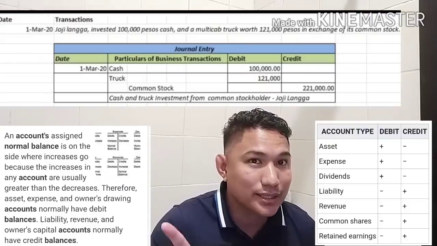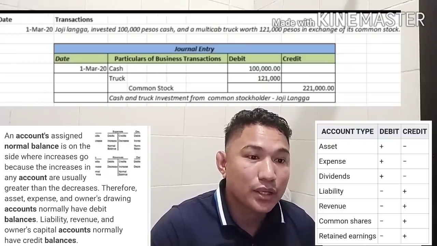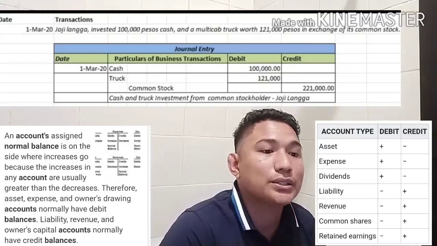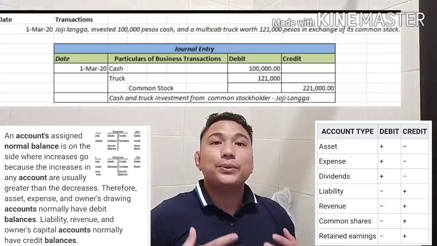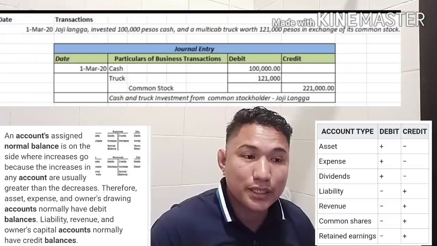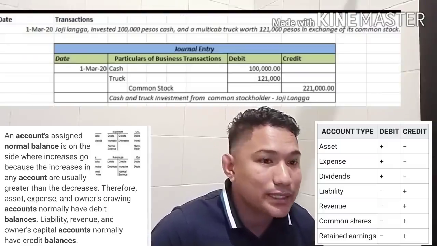Now we have to get the account in equity called common stock and put the amount of 221,000. So your entry as an accountant for this particular transaction is complete.